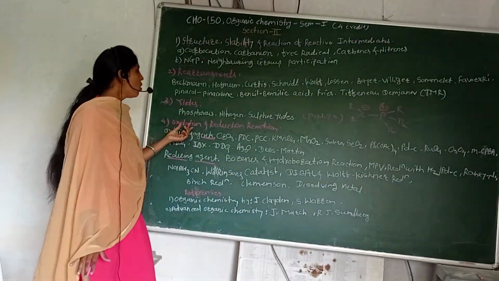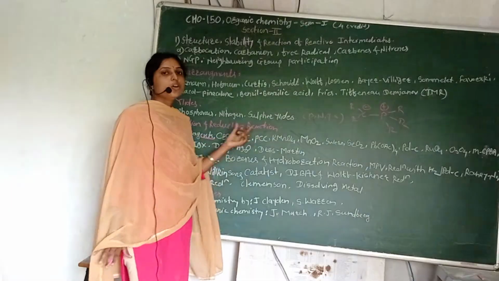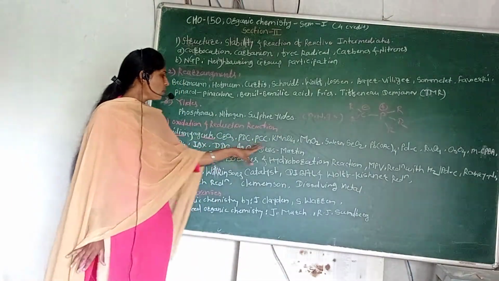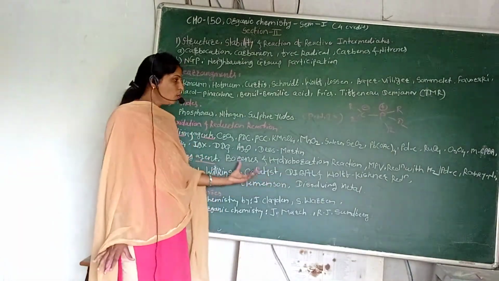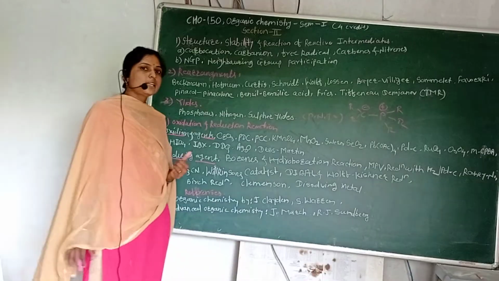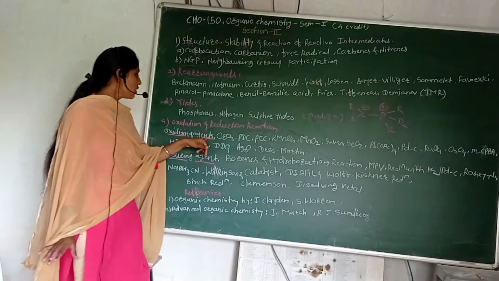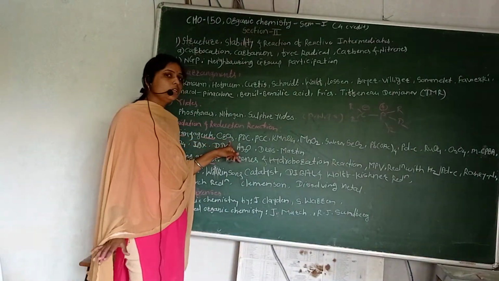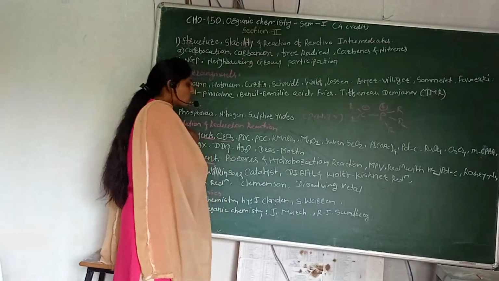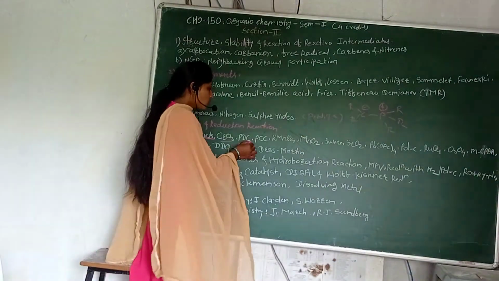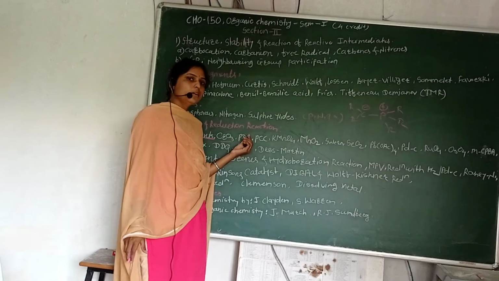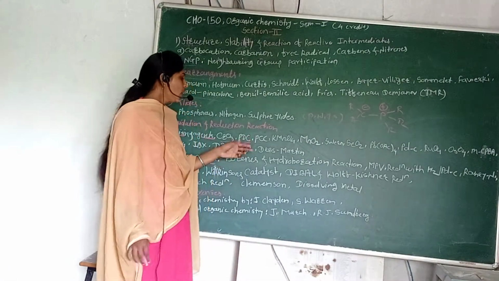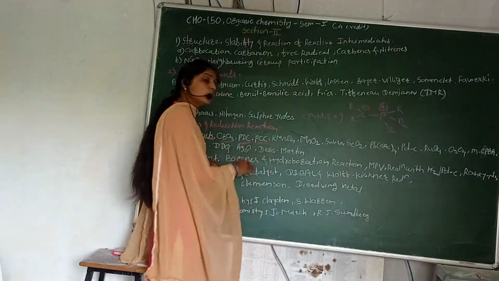Then the fourth one is oxidation and reduction reaction. Many oxidizing reagents and reducing reagents are seen here. In our syllabus we can discuss the oxidizing agent CrO3, that is chromium oxide. Then the second oxidizing agent is PDC, pyridinium dichromate. Then PCC, pyridinium chlorochromate.